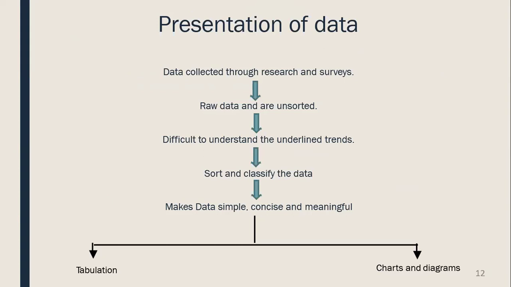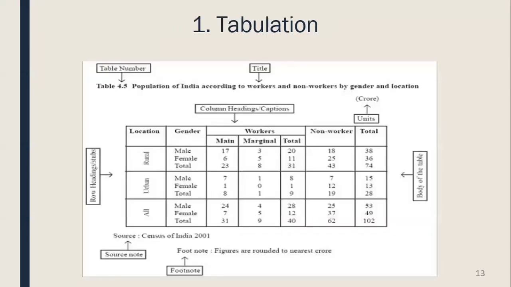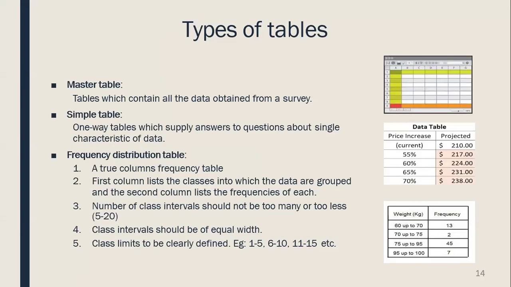Next, coming to the presentation of data. The data collected through the research and survey is the raw data, which is difficult to understand. We have to sort and classify the data to make it simple, concise, and meaningful. So there are two methods: tabulation and charts and diagrams, which we will talk about in detail. So first is tabulation, that is the table. This is how a table looks for statistical data. Types of table.